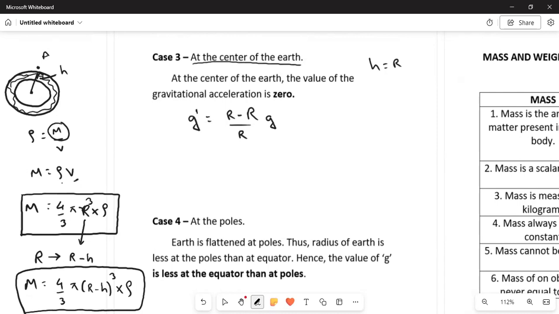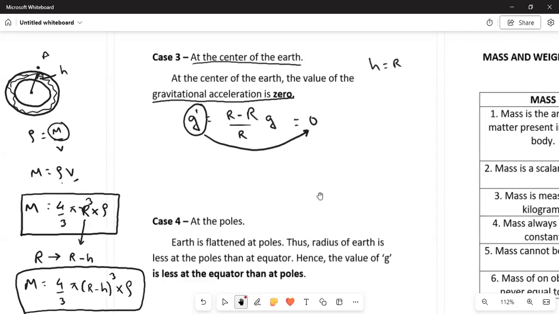So you can clearly see that R minus R will be equal to 0, and 0 multiplied by anything will be equal to 0. So our new value of g inside the surface of Earth is 0. It is also written over here that at the center of the Earth, the value of gravitational acceleration is 0. The value of gravity acting at the center of the Earth will always be equal to 0.